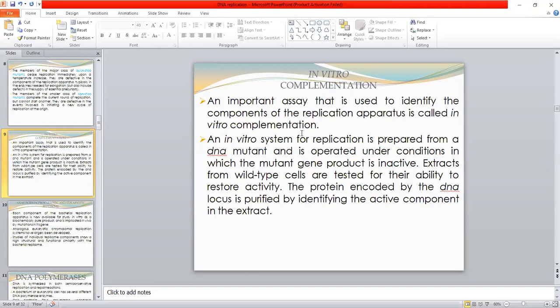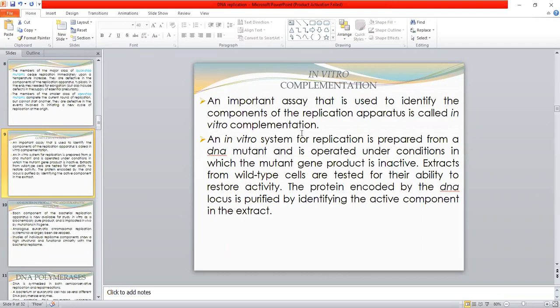Extracts from wild type cells are tested for their ability to restore activity.